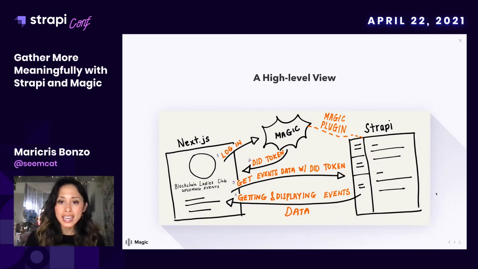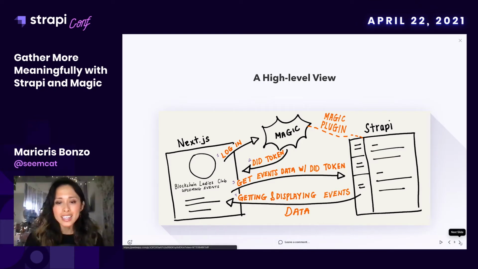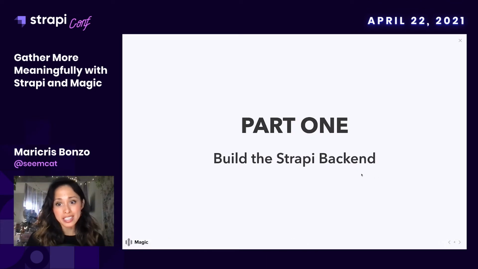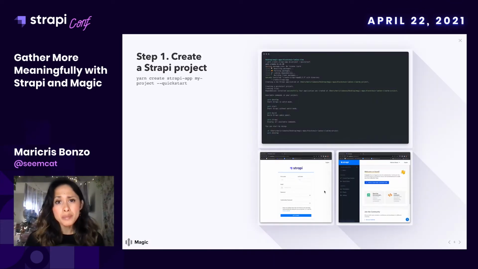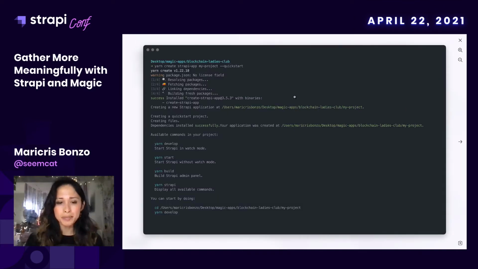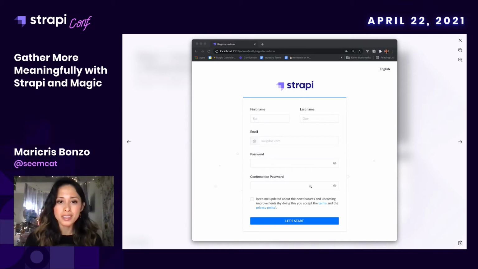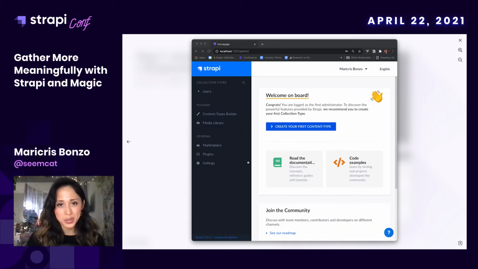Okay, so this is a high-level view of the events page. We have a Next.js client that is communicating with Strapi, asking for data, and is being authenticated by Magic. So first thing we're going to do is build the Strapi backend. Strapi makes it really easy for us with this CLI command. Once we run it and we get our Strapi backend running, we're going to need to create an admin account. And then this is how the admin panel is going to look.